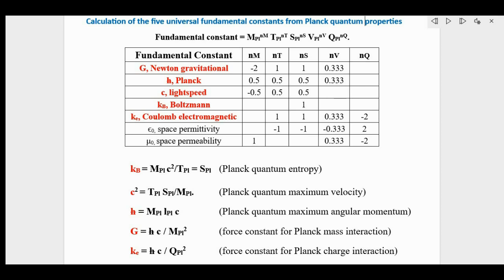Below the table is an alternate set of mathematical expressions given in terms of Planck quantum properties, the speed of light and the reduced Planck constant. This second set also allows calculation of the 5 universal fundamental constants. The relations between this second set of expressions and the physics of the Planck quantum are described in the text in parentheses.